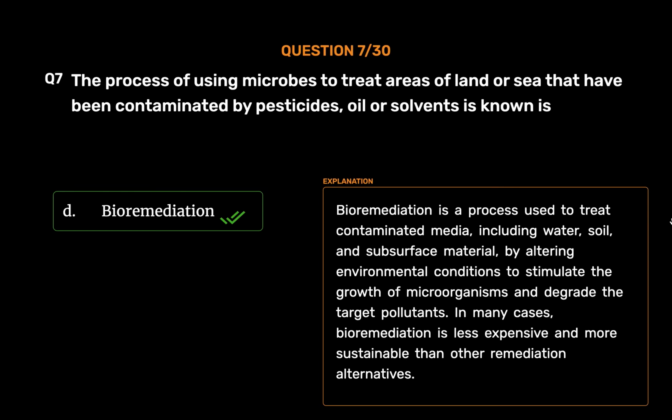Bioremediation. Bioremediation is a process used to treat contaminated media, including water, soil, and subsurface material, by altering environmental conditions to stimulate the growth of microorganisms and degrade the target pollutants. In many cases, bioremediation is less expensive and more sustainable than other remediation alternatives.